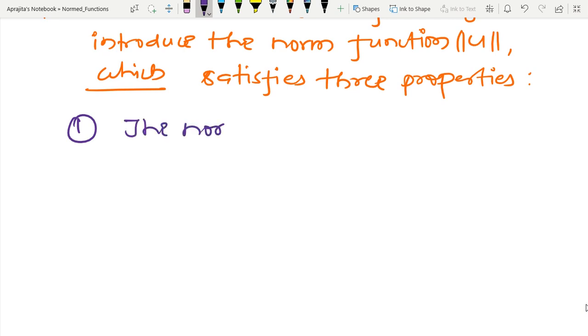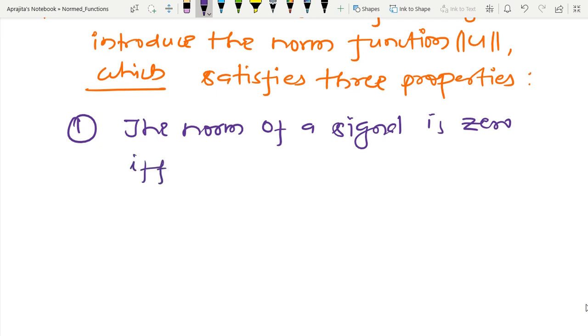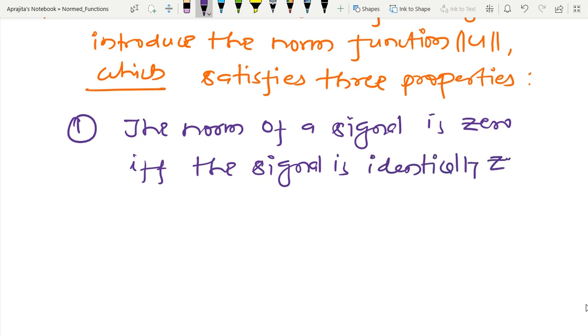The norm of a signal is 0 if and only if the signal is identically 0, and is strictly positive otherwise.